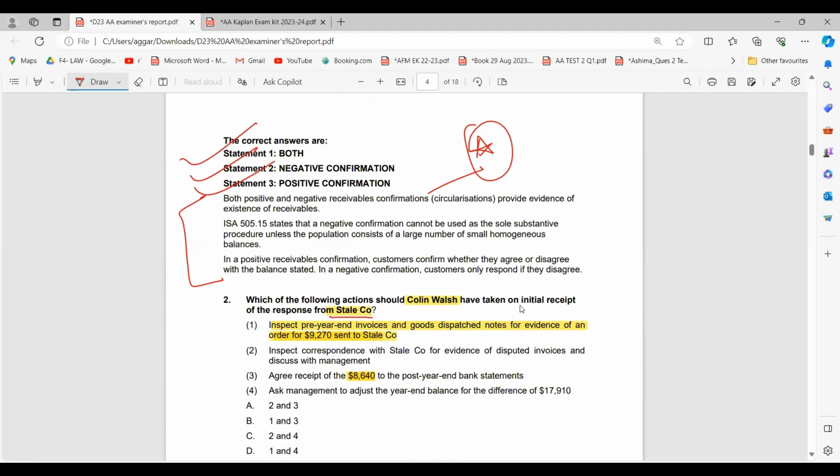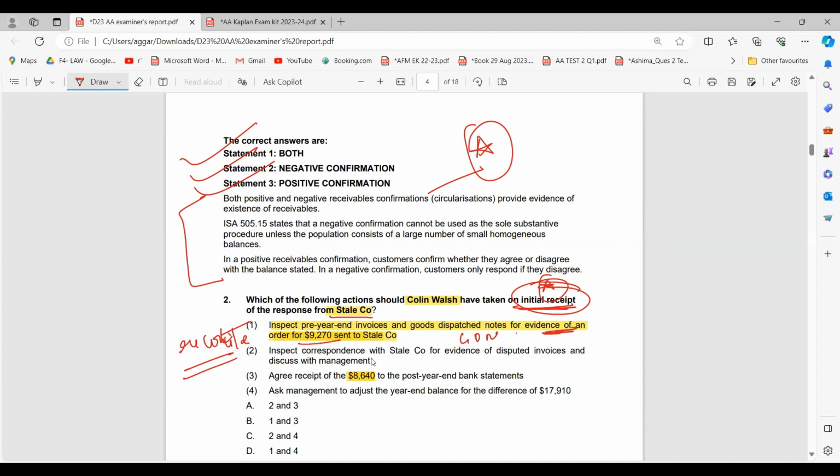What actions on the initial receipt? This is again very important. Initial receipt is a very important word over here. Firstly, inspect pre-year end invoices and goods dispatch note for evidence of an order of itna. So of course this will be correct, because this will be used to reconcile, right? This can be because we are inspecting our pre-year end invoices and goods, which is GDNs, for evidence of an order of itna, right?